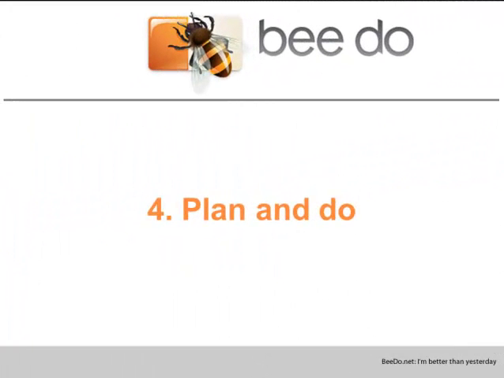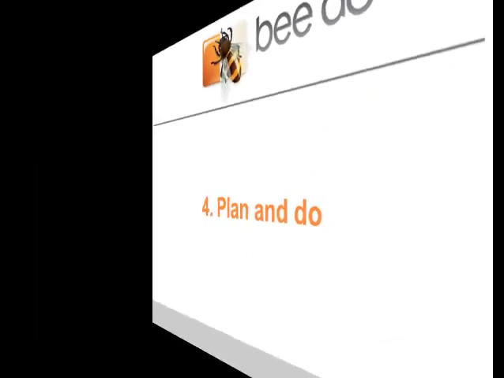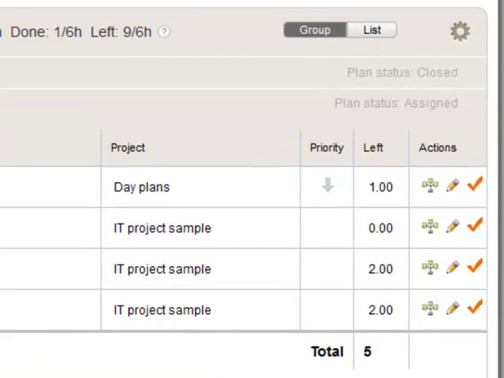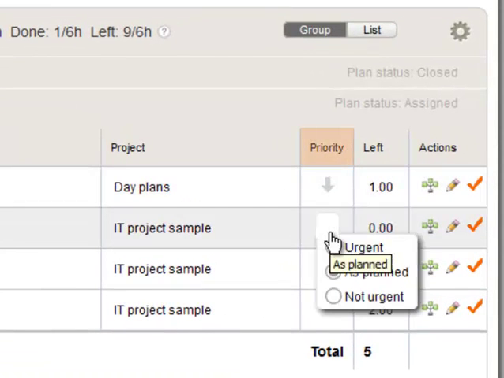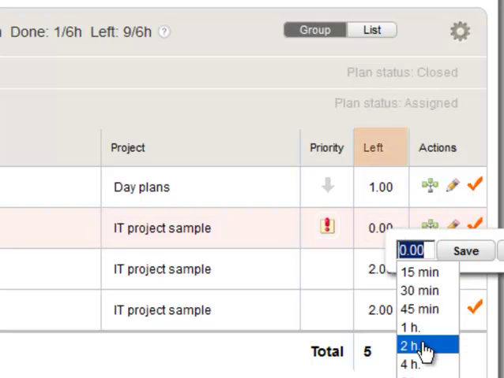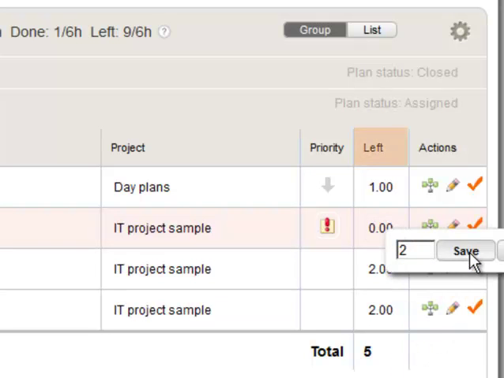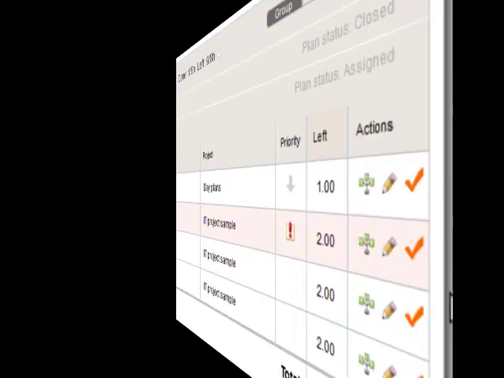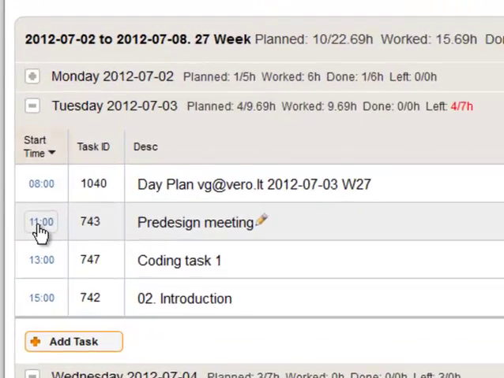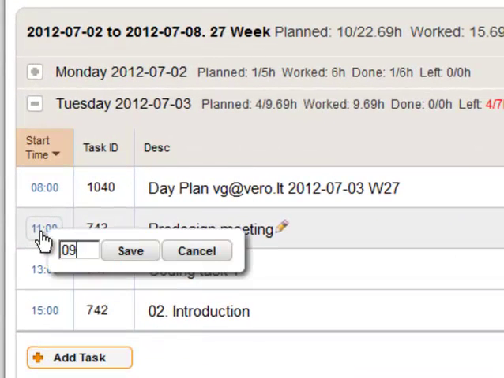Let's plan and do. First, you have to set the main priorities of a day. Then put the budget of time to achieve it. Set the exact time to start the task. It is useful if you want to plan as much as you can do within a day.